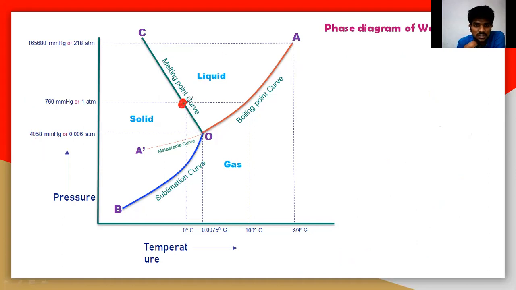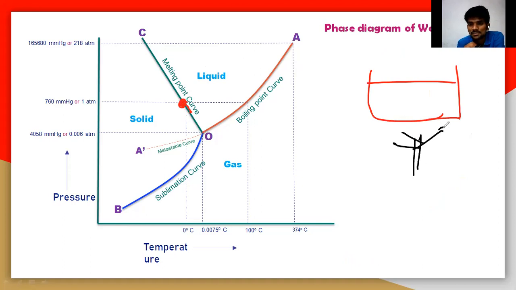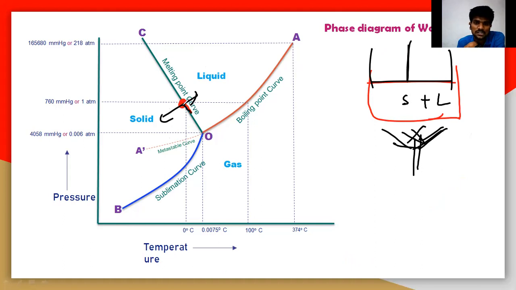So I'm taking this particular point and moving towards the downside. That means I'm taking this mixture and using a flame here and a piston here, and there is a solid and a liquid. At this particular point there is an equilibrium. Now we are moving downward through this point. Here I am decreasing the pressure and increasing the temperature. So this piston must be lifted up and the temperature must increase. That means you have to boil more.